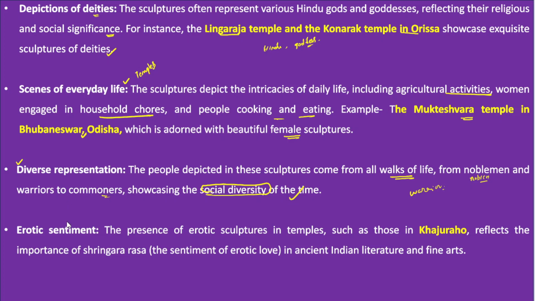Now, in fact, these sculptures also have a representation of the erotic sentiment. The sculpture in those temples, particularly the Khajuraho temples in central India, has the erotic sentiment represented in the sculpture. Therefore, it showcases the importance of Shringara Rasa. It is a sentiment of erotic love, and that is given in ancient Indian literature and is also part of the fine arts in India.